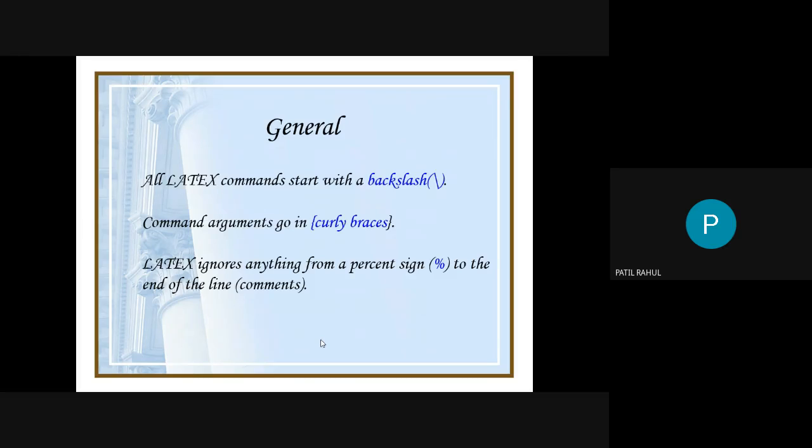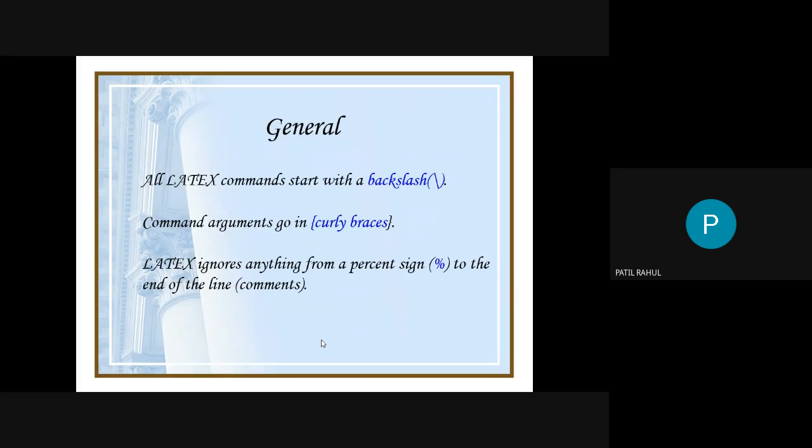Now some points regarding LaTeX. All LaTeX commands start with a backslash. Second, command arguments go in curly braces. Means in LaTeX, all the commands start with the backslash.